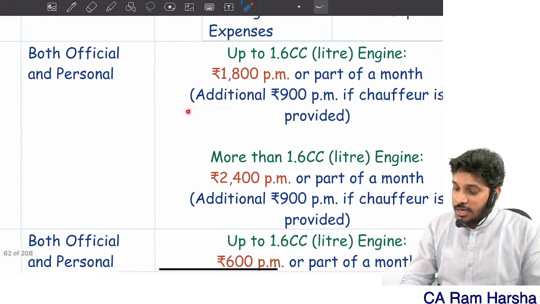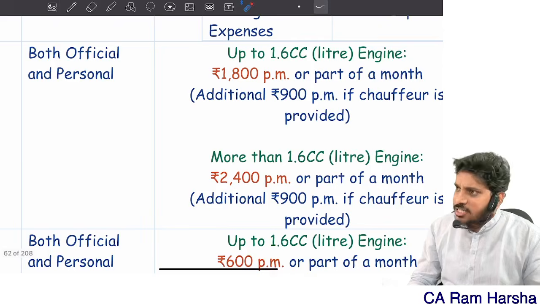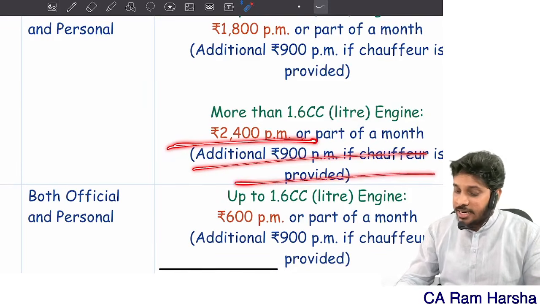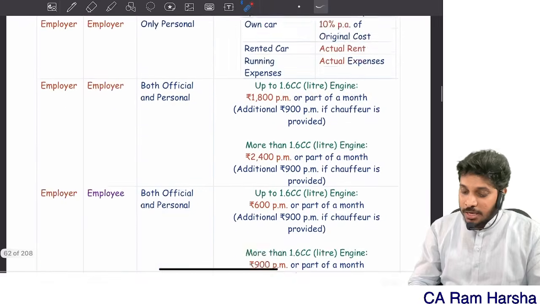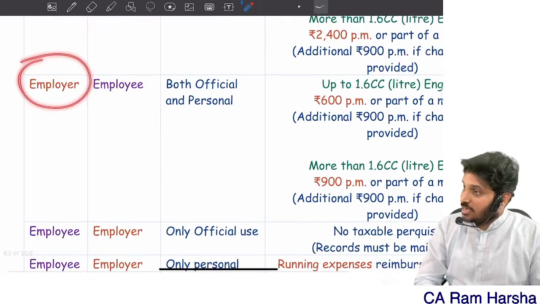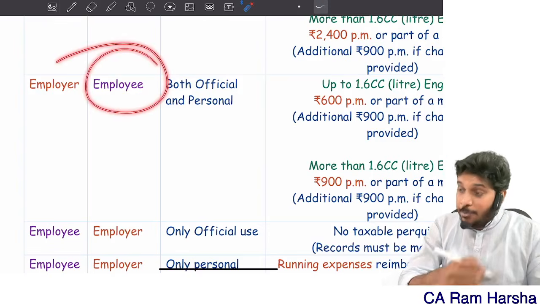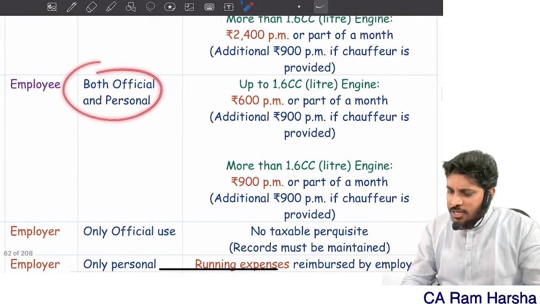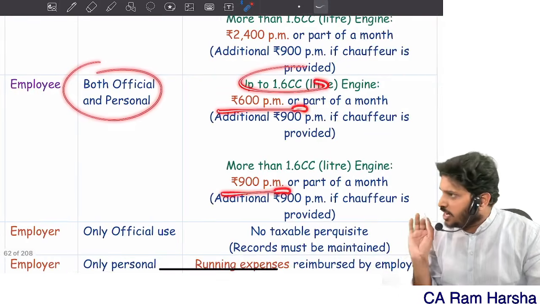Getting it? Now, driver is also given 900 extra. Sir, more than 1.6 is the car engine capacity: 2400, and 900 in case a driver is provided. Sir, suppose the company is owning the car, and the employee is bearing expenses. Means only for the car benefit should be taxed, right? Both official: 600, 900. That's the only difference.